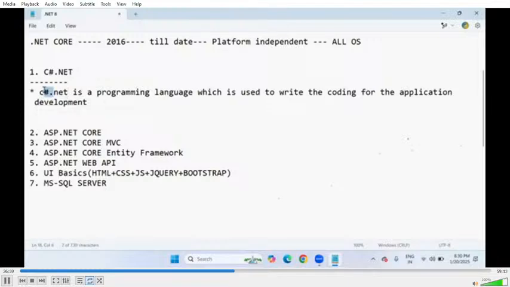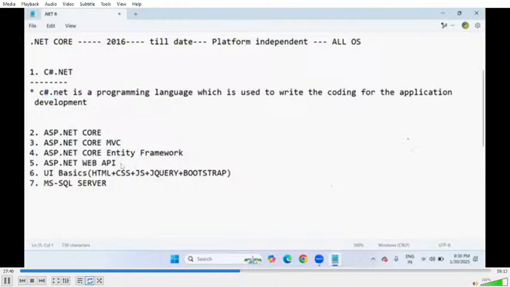C#.NET skills are very much important to learn the rest of the subjects. If you don't have knowledge of C#.NET, you can't learn ASP.NET Core, MVC, Entity Framework, Web API, it's a waste of time. Because even though we go with ASP.NET, MVC, Entity Framework, Web API, whatever the logic code we write, that logic belongs to C#.NET only. So ultimate language is C#.NET. We can do a lot more things with the C#.NET language. So it's a programming language purely.